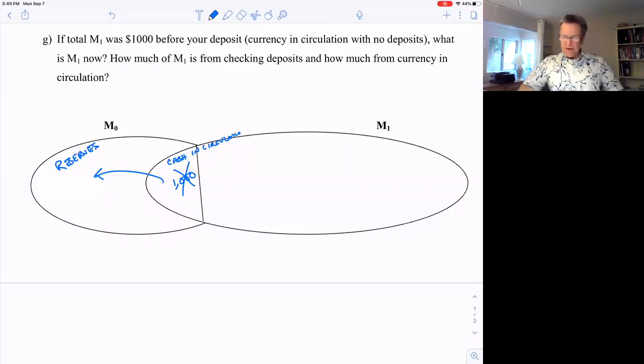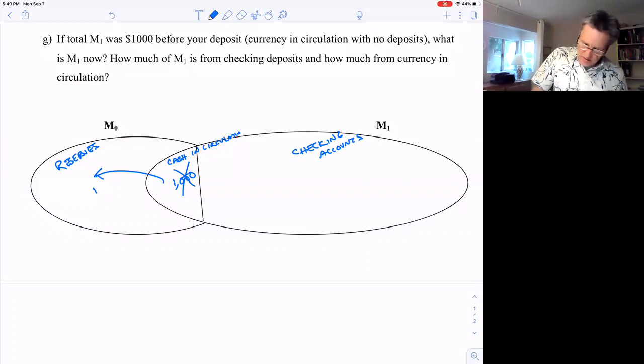And if we have a money multiplier of 10, then that means the checking accounts will increase. So this 1,000 comes over here in reserves, and the banks have to keep 10% of their deposits. That means that that 1,000 reserves will support $10,000 in checking deposits.